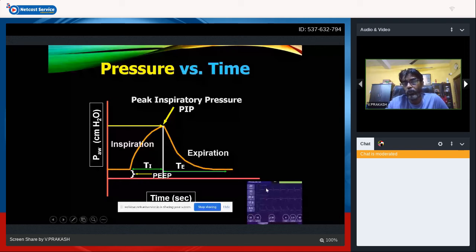So the TE lasts until the next inspiratory breath. TI is up to the maximum, then comes the TE. Throughout the expiration it's TE, until your next inspiratory breath happens; that is your TE period.